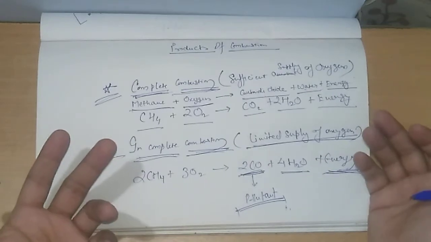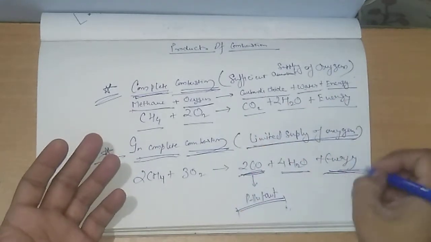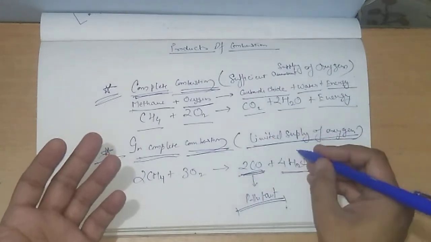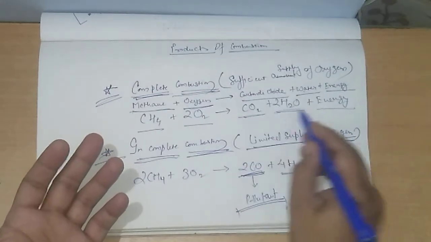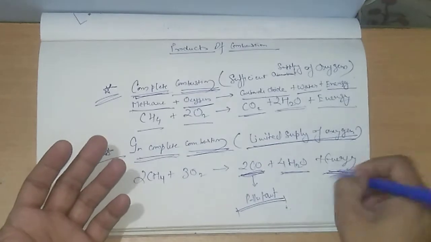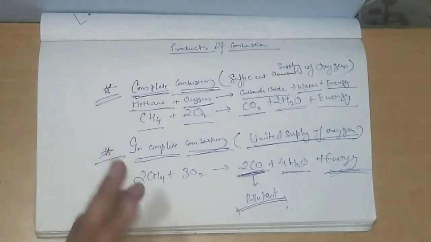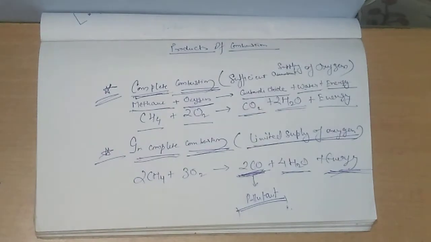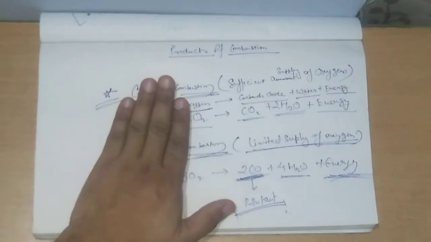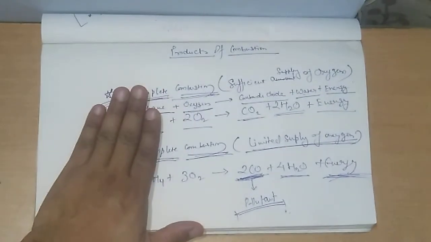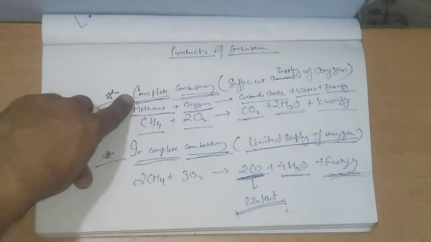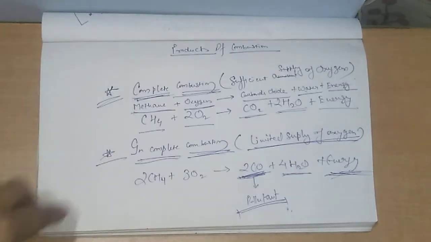To get energy out of it. Along with energy we get some more products. In complete combustion the products are not at all harmful, whereas in incomplete combustion the products are harmful or considered pollutants. So these are the products of combustion: two types of combustion, two types of products.